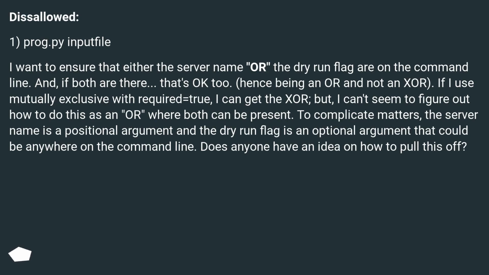To complicate matters, the server name is a positional argument and the dry run flag is an optional argument that could be anywhere on the command line. Does anyone have an idea on how to pull this off?